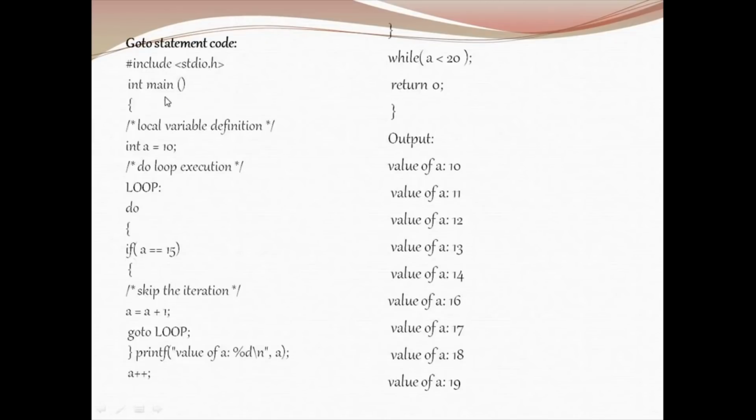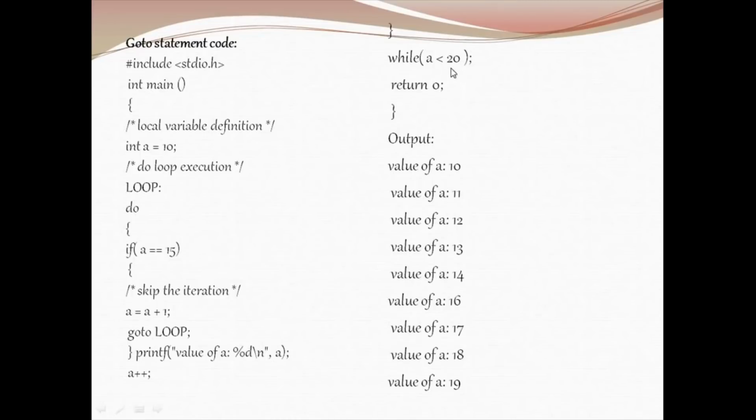Here is the sample code. #include <stdio.h>, int main open curly, int a equal to 10. Here is the label loop. do open curly, if a equal to 15, a equal to a plus 5, goto loop. printf a plus plus. So first a is 10, the if condition becomes false, so coming here 10 will be printed, and the value will be incremented, it is going to be 11.